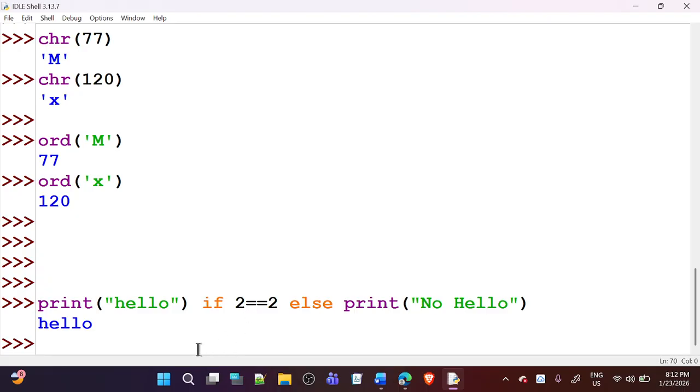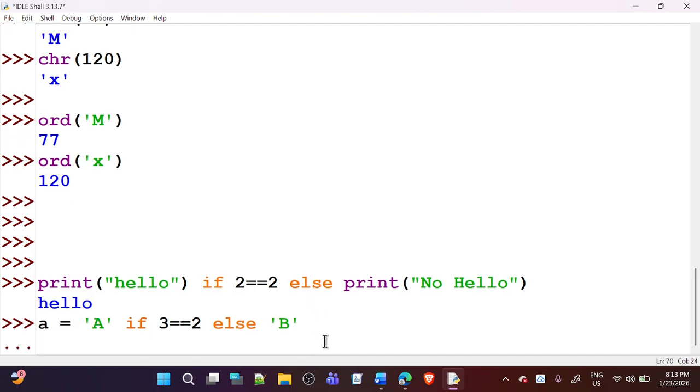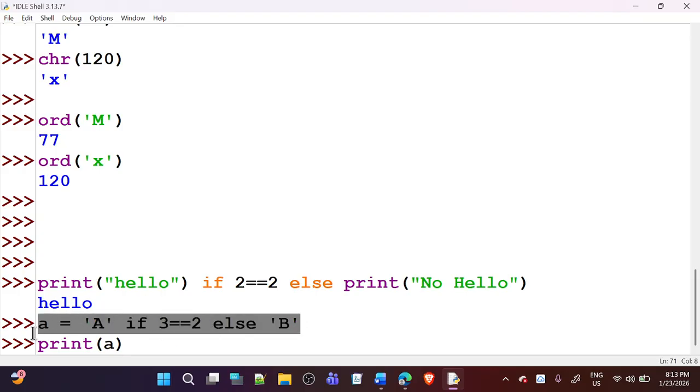And if I write here a equals to A if 3 equals to 2, else B. I have to write the assignment operator here as well. So if I print a here, can you tell me what it will print? B. Yes, it will print b.